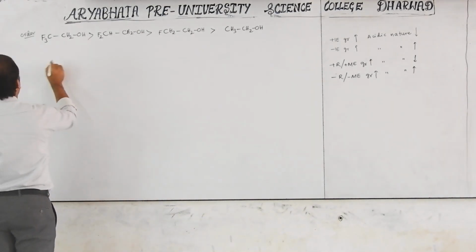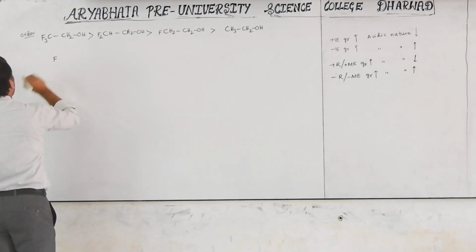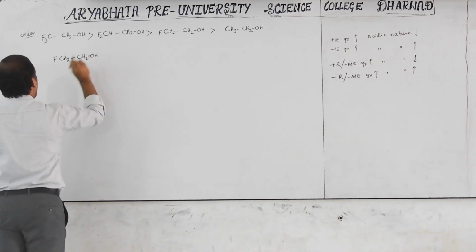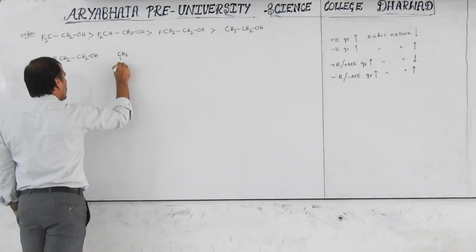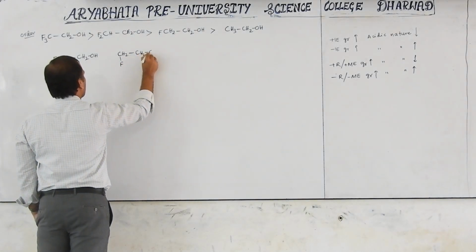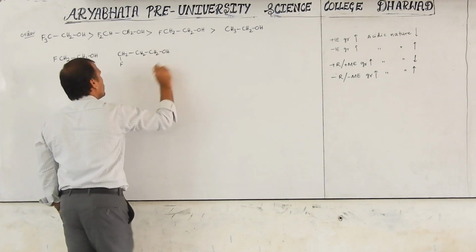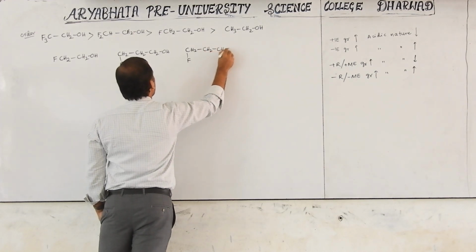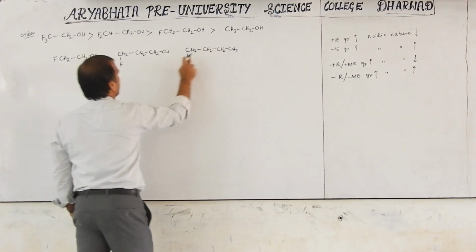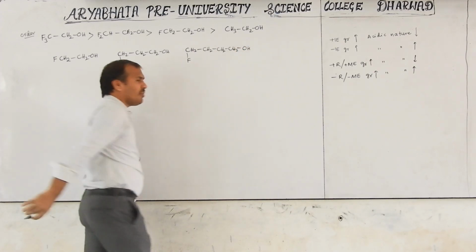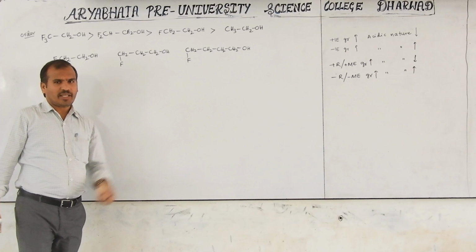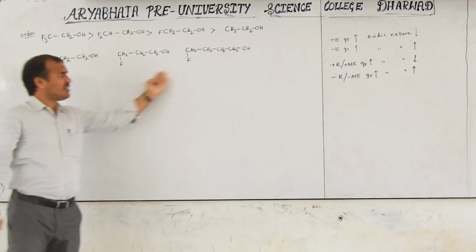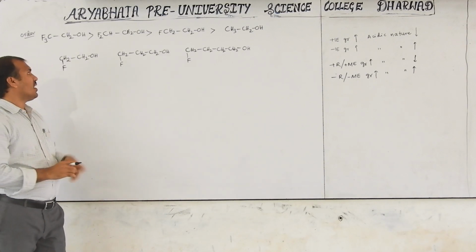Now one more example here: F-CH2-CH2OH, F-CH2-CH2-CH2OH, F-CH2-CH2-CH2-CH2OH. Here 1, 2, 3, like this. Now keep in mind, in all cases the same fluorine is there, the same inductive group, but you have to observe the chain.